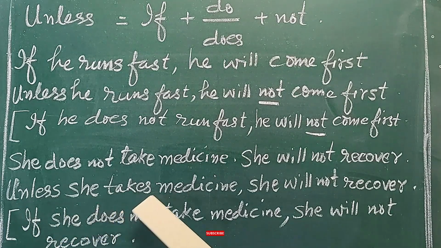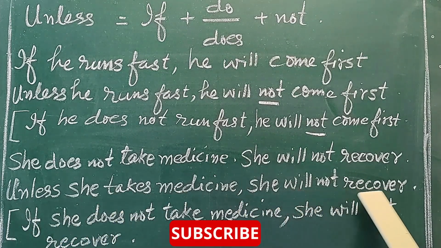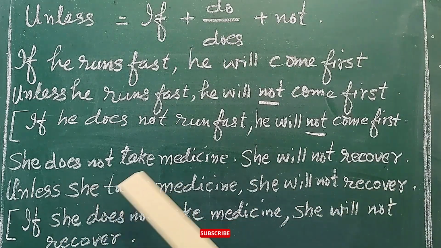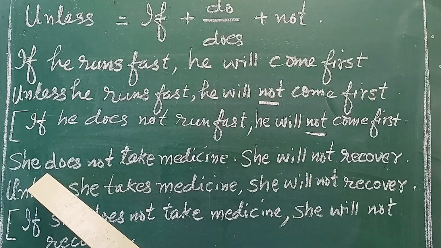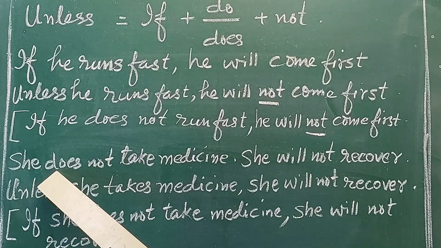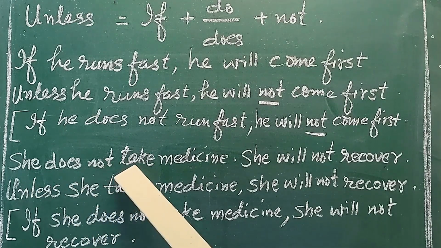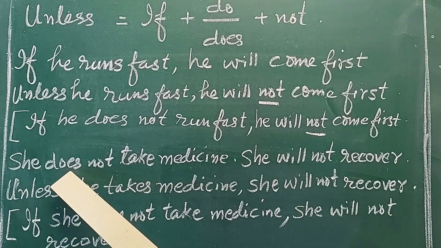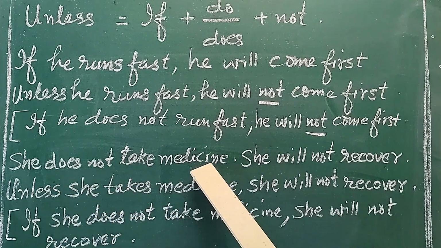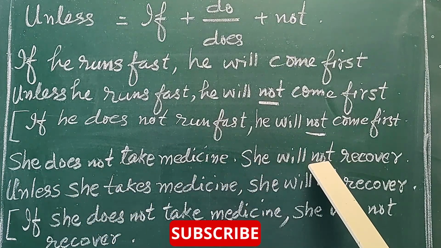Unless she takes medicine, she will not recover. Here, let us see, the main clause was with not, and the other sentence was does not take medicine. That was written in the negative form, and that's why if she does not take medicine, she will not recover. Not recover is the possible outcome.